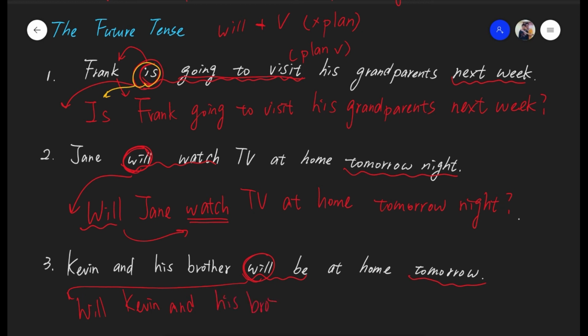So will Kevin and his brother? Write the be down here. Be at home. Time marker tomorrow. Okay, so will Kevin and his brother be at home tomorrow? So that's the answer. Again, helping verb, base verb.